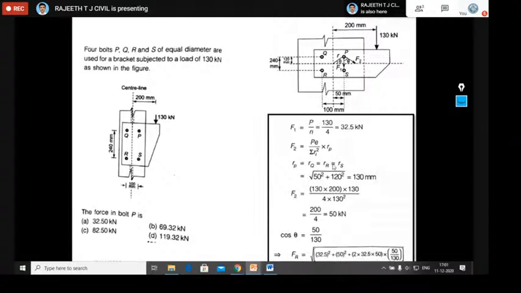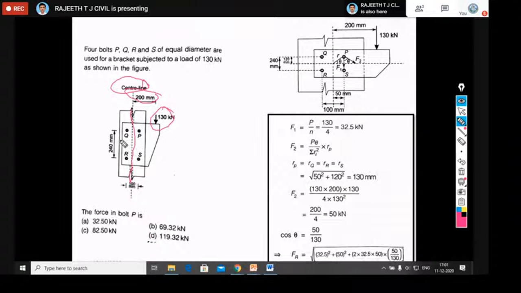If you go for the next problem, you see again the question is repeating, only the data is changed here. Here they have given a problem like this. 4 bolts P, Q, R and S of equal diameter are used for a bracket subjected to a load of 130 kilonewton as shown in the figure. Here they have clearly given the center line when compared to the last problem. So the center line is given, and the 200 millimeter eccentricity is also given.